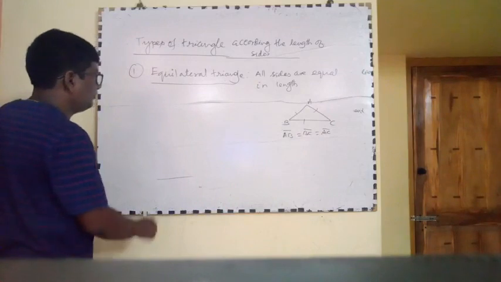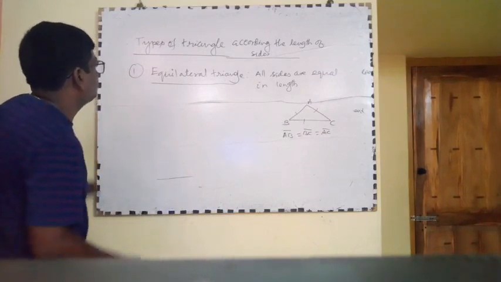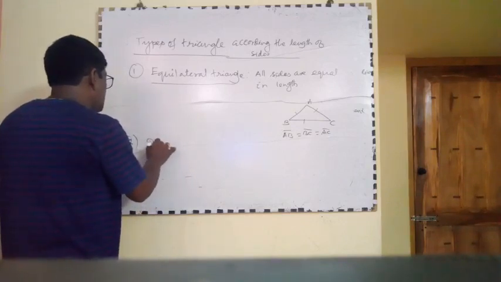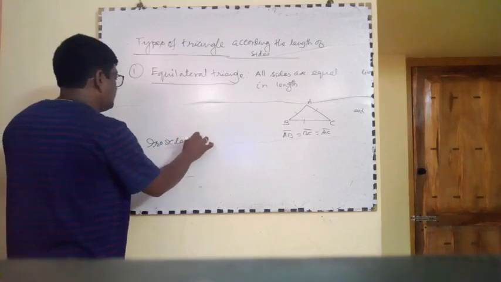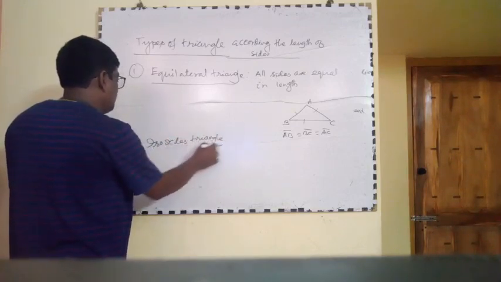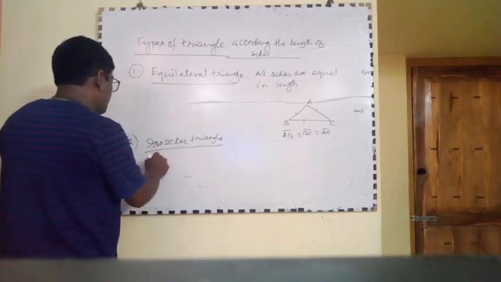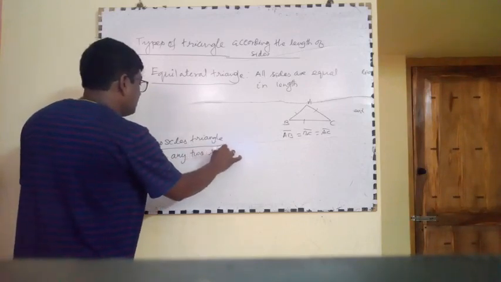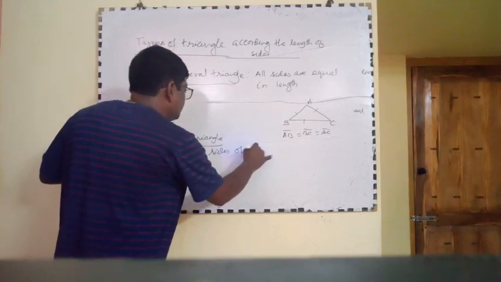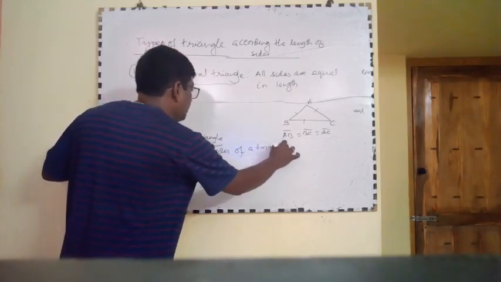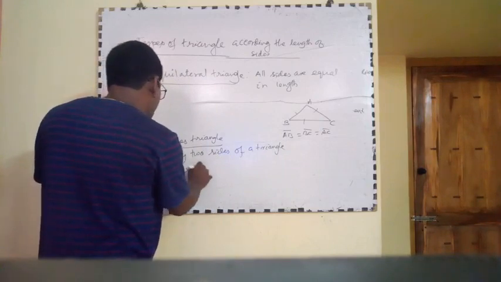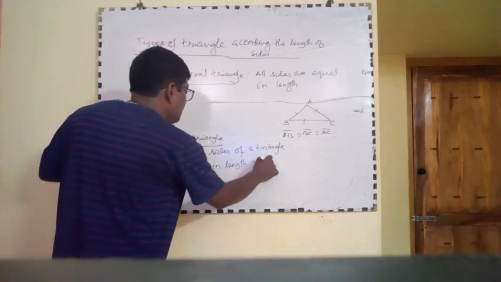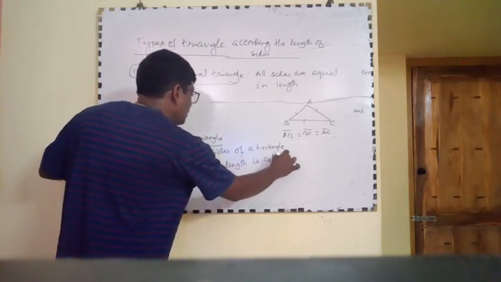Number two, isosceles triangle. Isosceles triangle, if any two sides of a triangle are equal in length is called isosceles triangle.